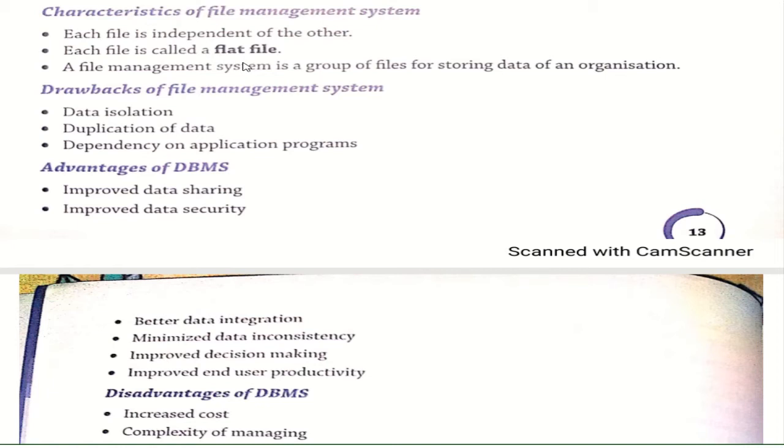Now there are some drawbacks. Data isolation: we could not isolate our data. What do you mean by data isolation? Data isolation is the property that determines when and how changes made by one operation become visible to other concurrent users. How the changes could be made is known as data isolation. This feature is not available in a file management system.